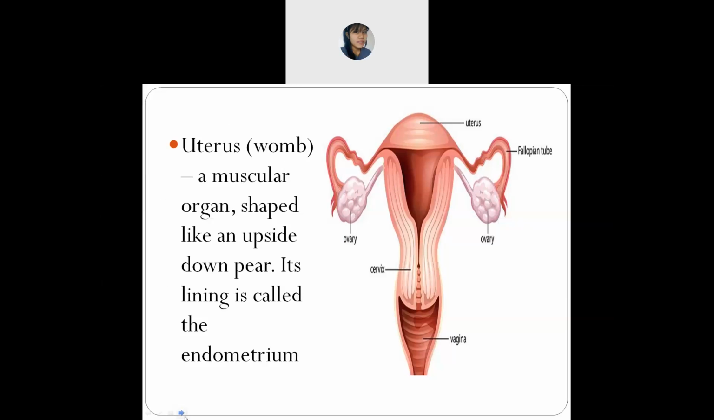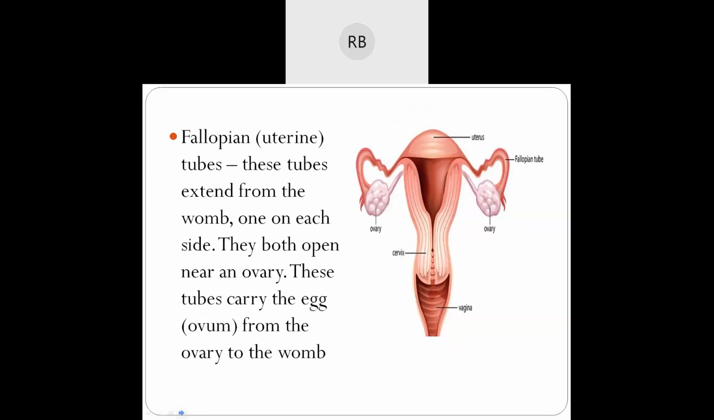Its lining is called the endometrium. Fallopian tubes, or uterine tubes. These tubes extend from the womb, one on each side. They both open near an ovary. These tubes carry the eggs, the ovum, from the ovary to the womb.